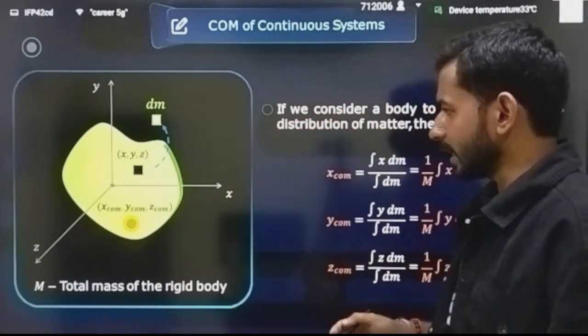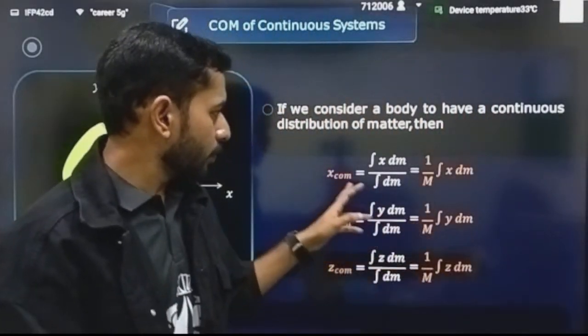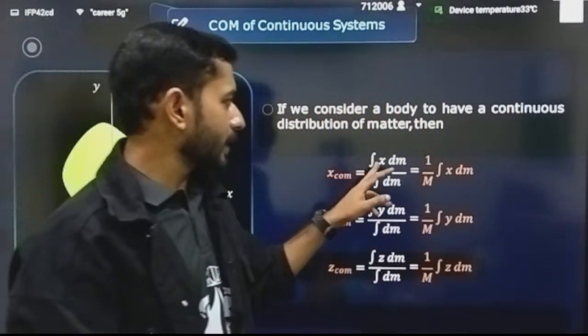Okay. So in general, how do we write the formula? We write xcm if you want to calculate it for a continuous body. How will you be writing it?